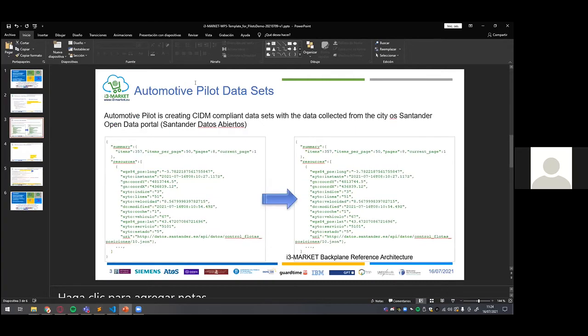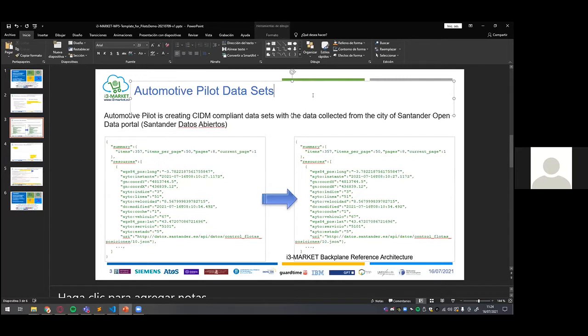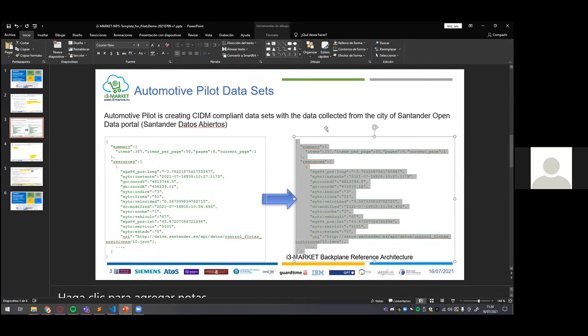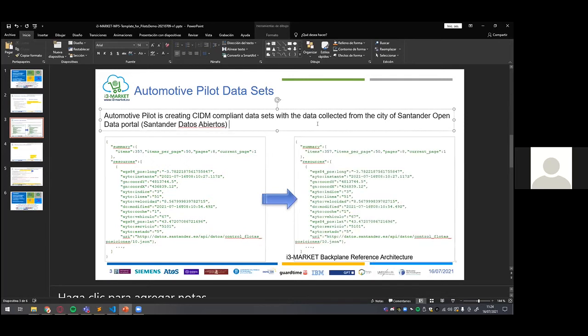For the datasets that have been used during this first release, we are collecting data from the open data portal from the city of Santander. We are using their own API and translating this data to CDIM. That's the model that Agora Marketplace works with. So here's an example of a data package that can be collected from this data portal. And here we will see the result from the translation.